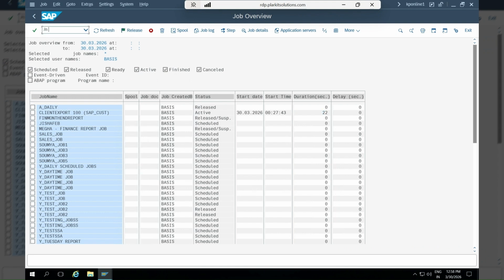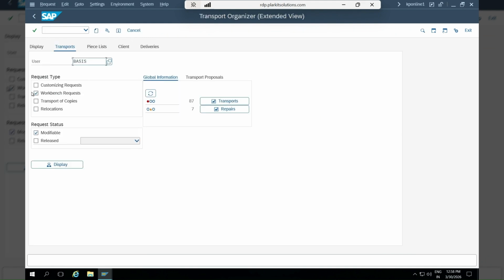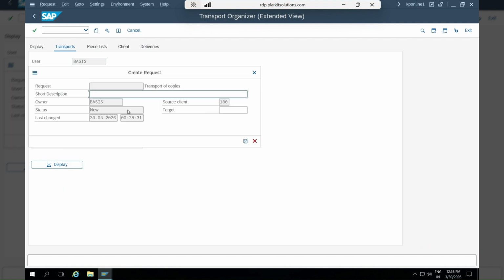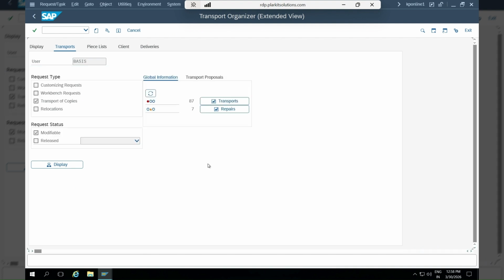Apart from this, now we have to go to SE01. SE01 is basically to create a transport of copies request. Here this is a transport of copies, create request, transport of copies request. Here we have to add the RFC destination for system refresh example. Okay, this is done. Then we'll save it here.